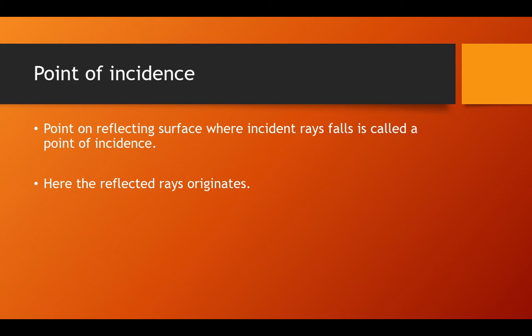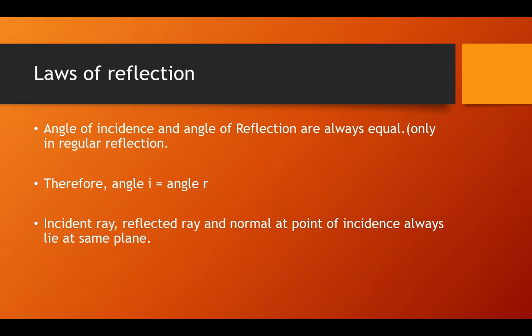The point of incidence is a point on the reflecting surface where the incident ray falls. I have already told you that the normal is at the point of incidence only. The point where the incident ray is falling is called the point of incidence, and from this point only the reflected ray is thrown back, or we can say the reflected ray originates. Now let's learn about laws of reflection.